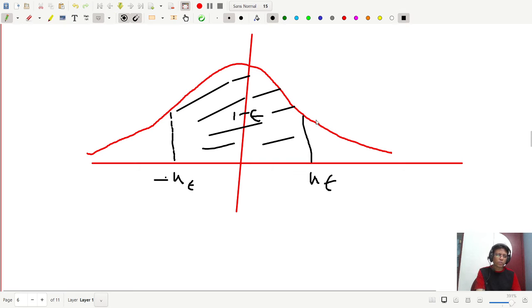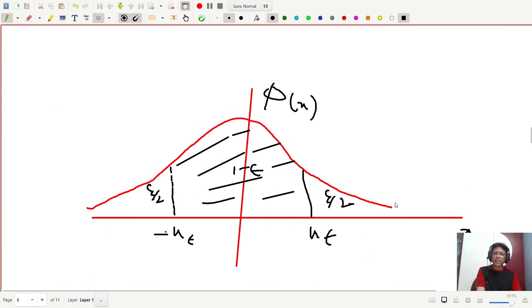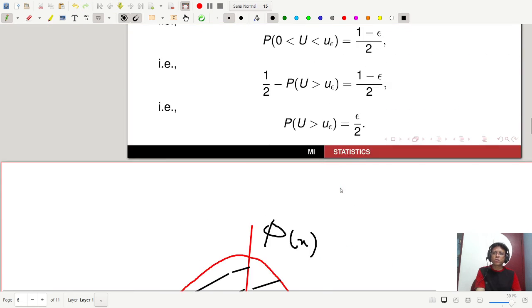This is phi of x, and this is your x. So on this side you have epsilon by 2, and on this side you have epsilon by 2. That is, to the left of minus u epsilon and to the right of u epsilon you have epsilon by 2. Epsilon is very small. So naturally this is a symmetric distribution.